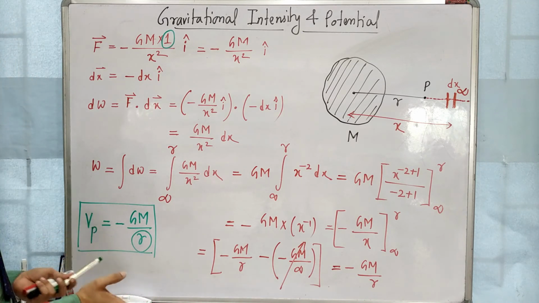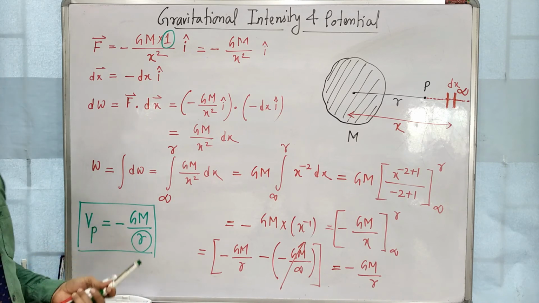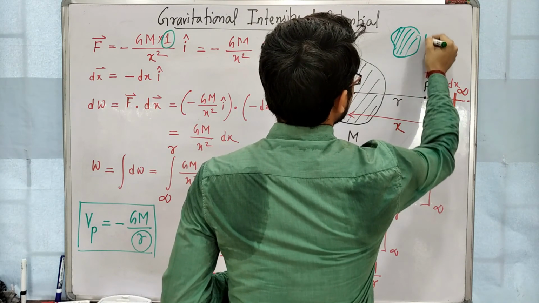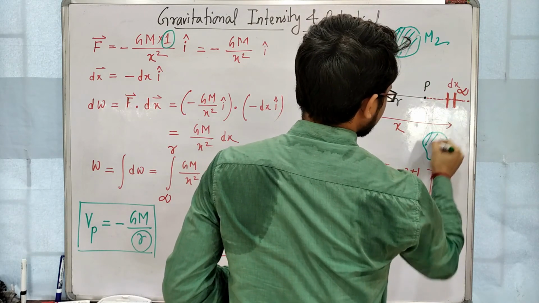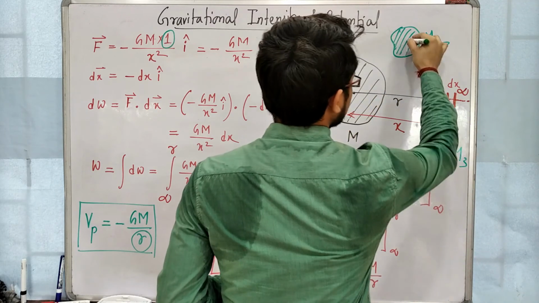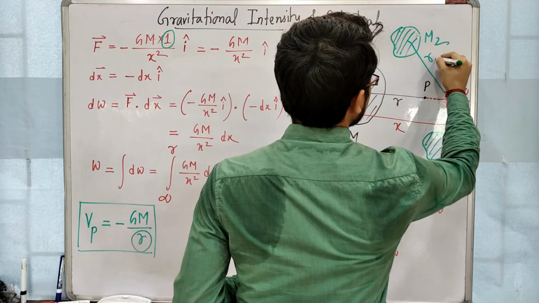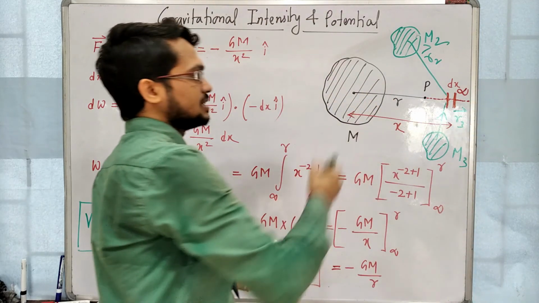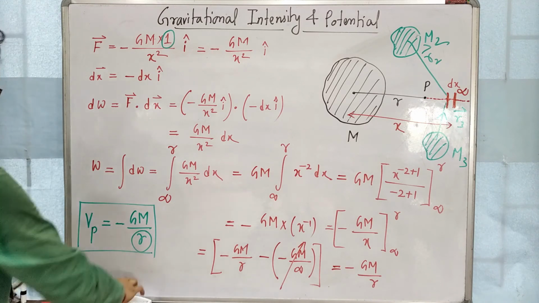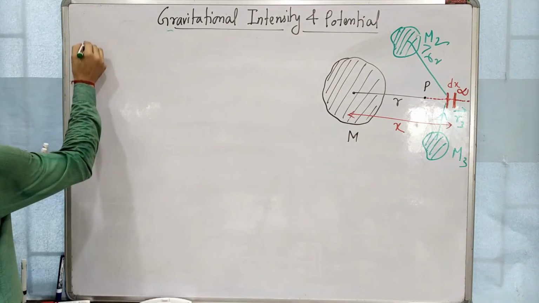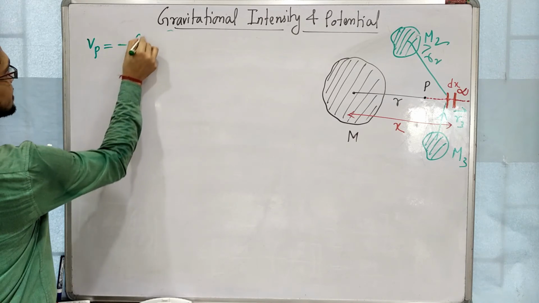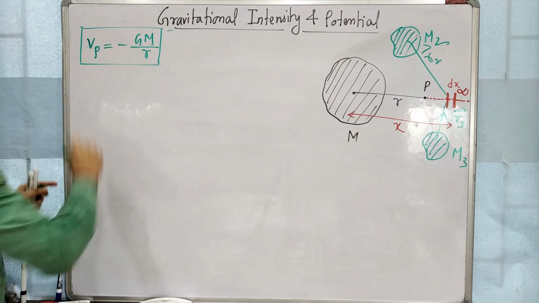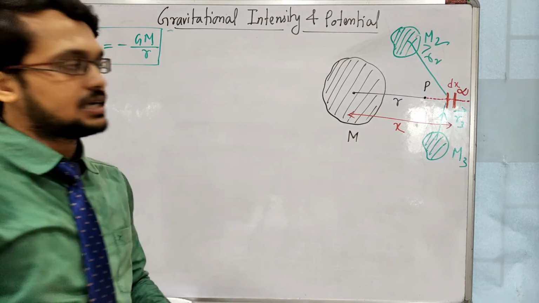Now come to its unit and dimension. Potential is a scalar quantity. So if there are a number of masses, with distances R1, R2, R3, the total potential at any point will be a simple addition, not vector addition. So Vp equals minus GM by R. Here again we are getting negative potential because we are dealing with an attractive force.